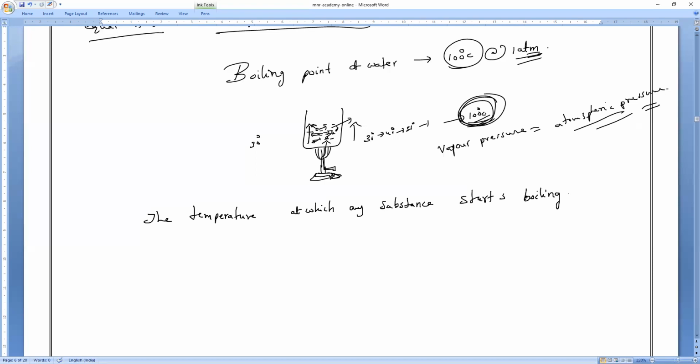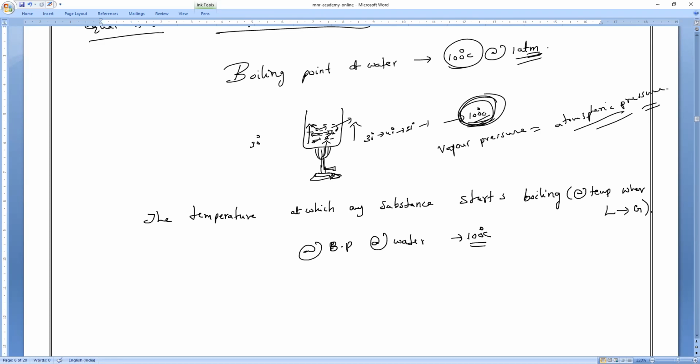Is it okay, guys? Please respond. Starts boiling means a particular temperature where liquid will be converting into what state, guys? Gaseous state. Yes. So that is what we used to call boiling point. So what is the boiling point of water, everybody? Boiling point of water, BP. So BP of water is how much, guys? 100 degrees Celsius. What do you mean by that? At this temperature, the vapor pressure of water becomes equal to what?